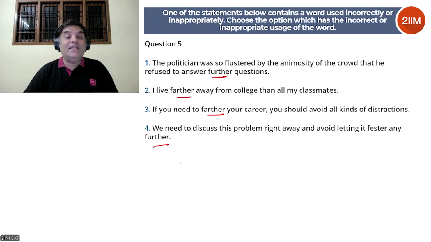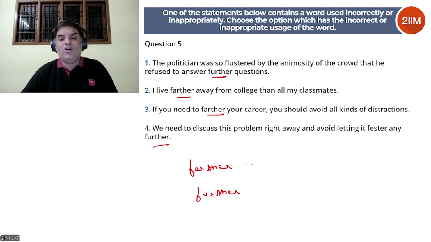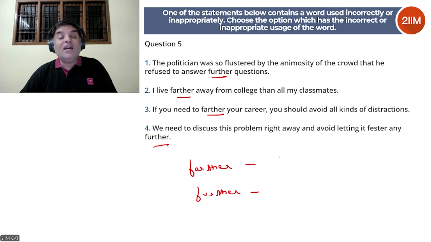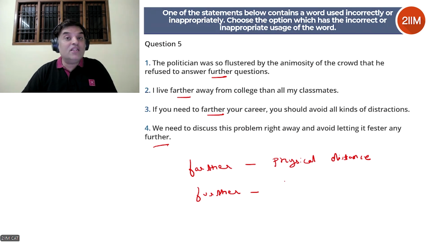Now let's look at the difference. What is farther and what is further? This is again a very commonly confused pair of words in English. Farther, F-A-R-T-H-E-R, is physical distance. Whenever you're talking about physical distance, it is farther. Further is also distance, but it's not physical. It is metaphorical or figurative distance.